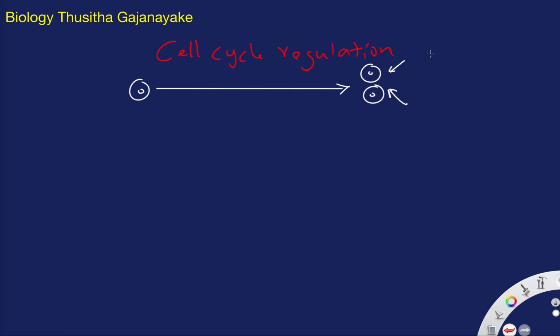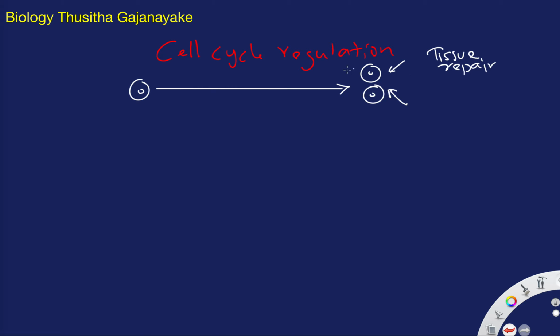One thing is tissue repair. Tissue is defined as a collection of similar kinds of cells for a specific function. Let's say muscle tissue. These cells are sometimes damaged. Then they have to be replaced with similar kinds of cells. Then we need the cell cycle. In this case, we need similar cells, exactly the same kind of cells.